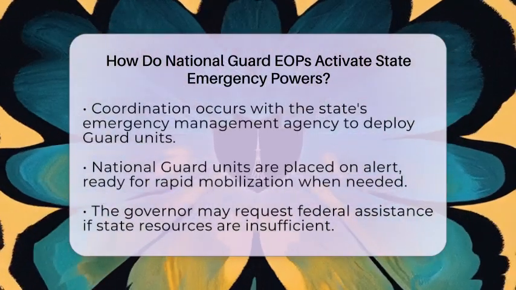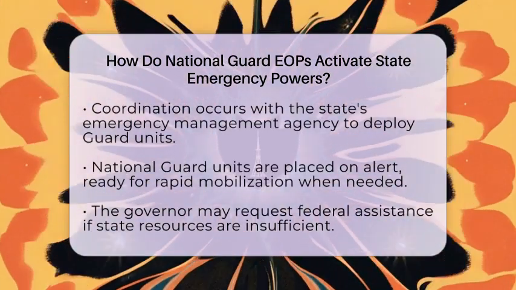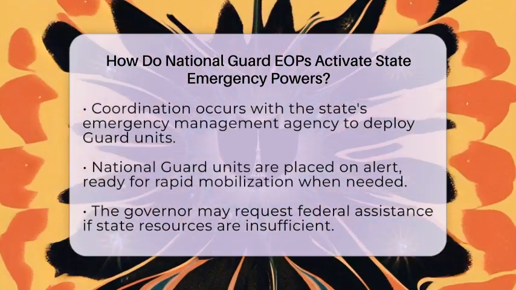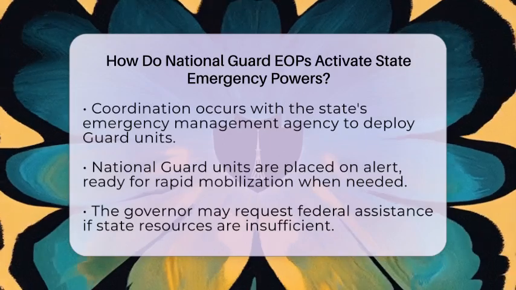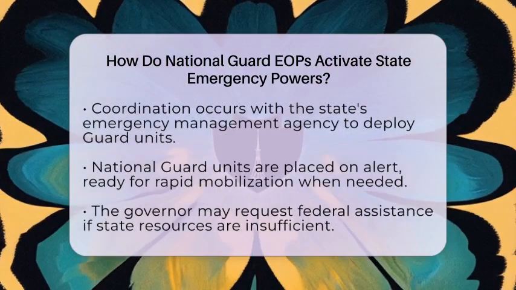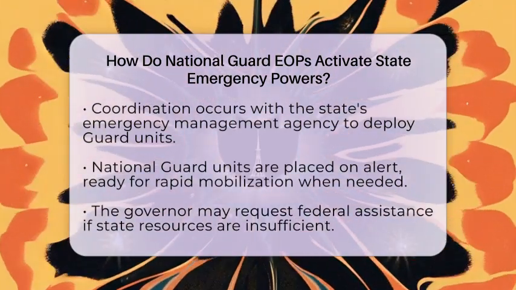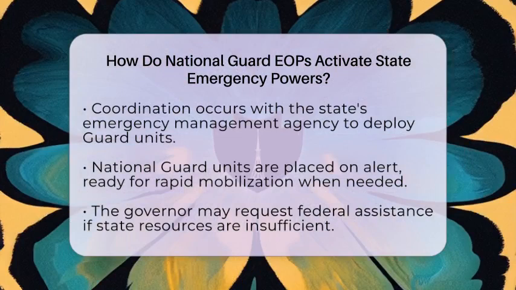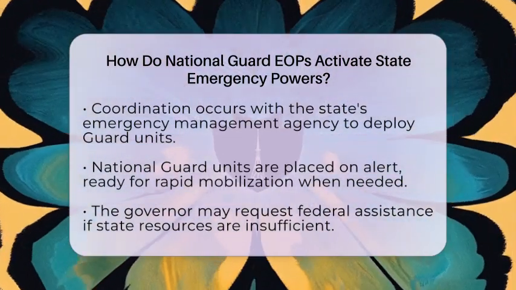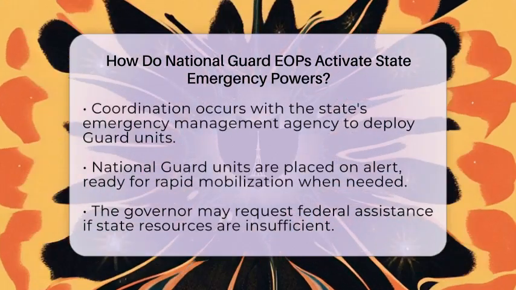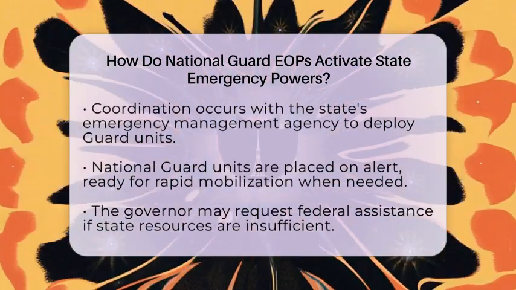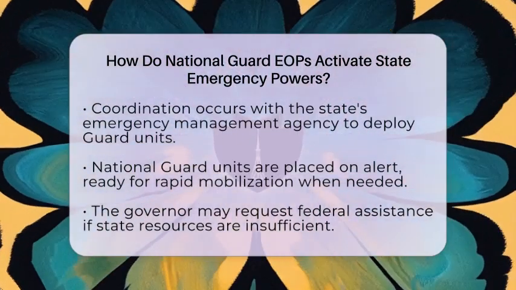The order also establishes the legal basis for the Guard's actions, including the authority to arrest, enforce curfews, or assist in evacuations. The process includes coordination with the state's emergency management agency, which oversees the activation and deployment of the National Guard units. These units are typically placed on alert status, ready to be mobilized quickly. The governor may also request federal assistance if the situation exceeds state capabilities, at which point federal agencies and the President of the United States can authorize additional support.